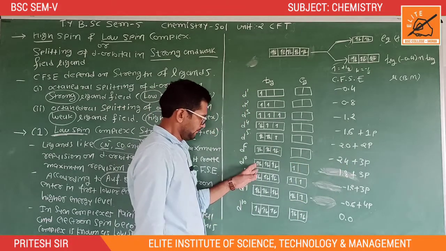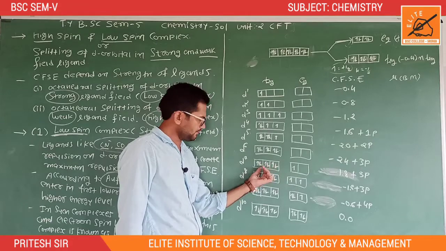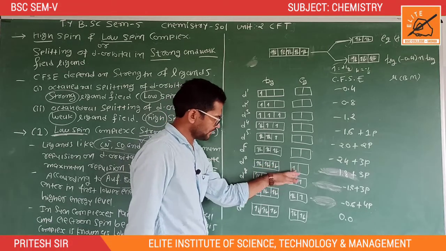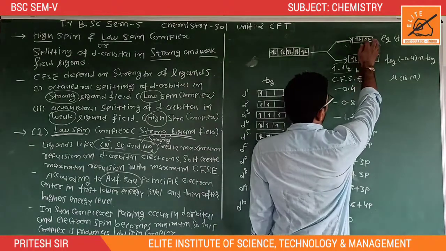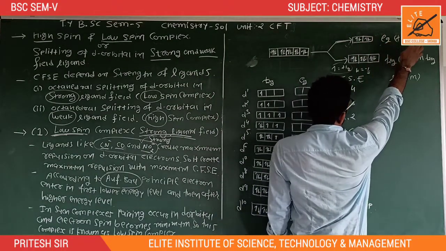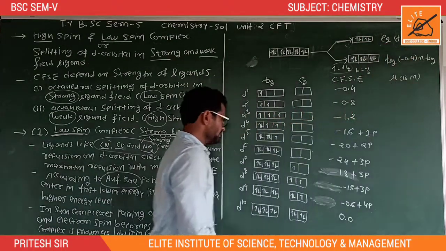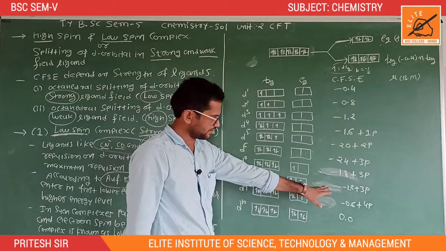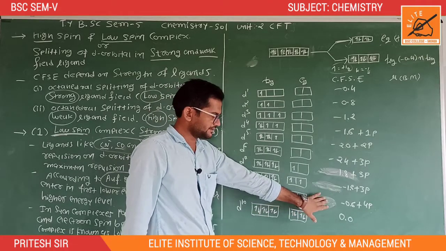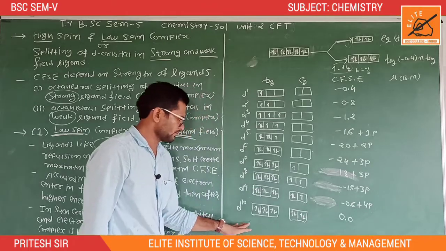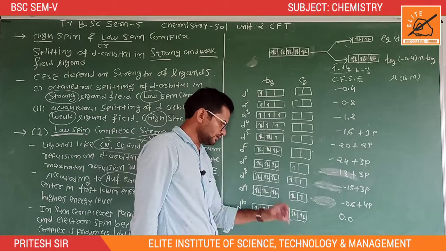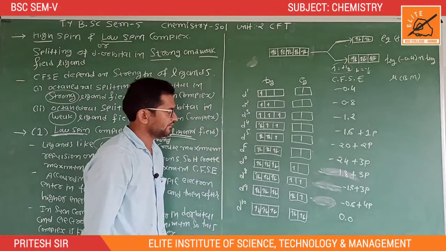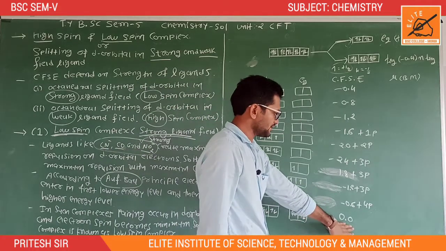Here minus 0.4 into 6 is equal to minus 2.4 plus 1 plus 0.6, because of the single electron contribution of eg, which is equal to 0.6. Okay, so for d8 minus 1.2, d9 minus 0.6, and for d10 minus 2.4 and plus 2.4 both cancel out. So the value of CFSE is equal to 0.0.